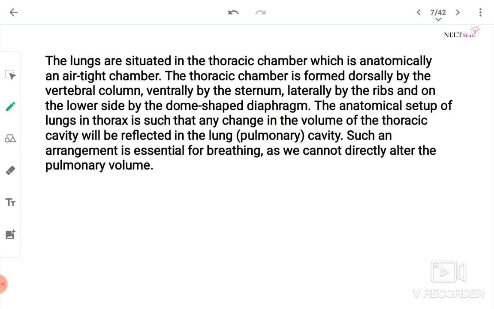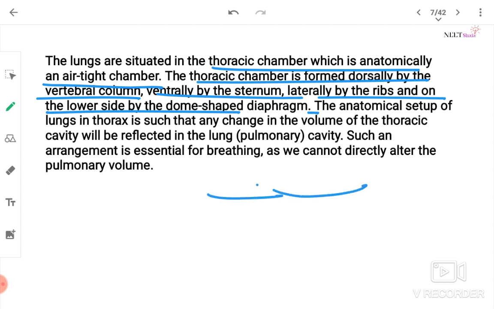The lungs are situated in the thoracic chamber, which is anatomically an airtight chamber. The thoracic chamber is formed dorsally by vertebral column, ventrally by sternum, laterally by ribs, and on lower side by dome-shaped diaphragm.